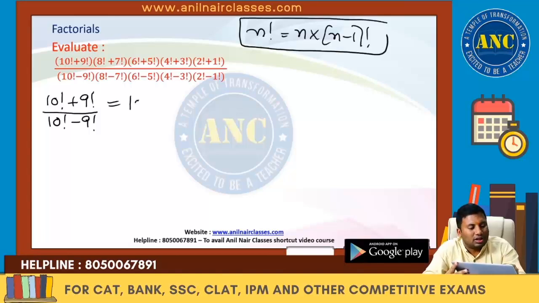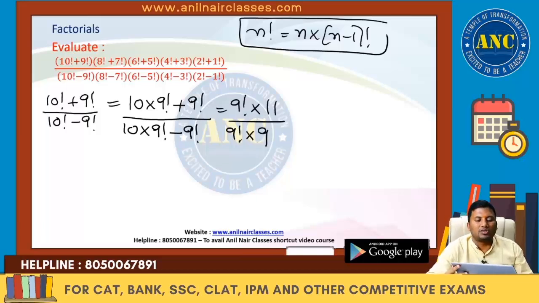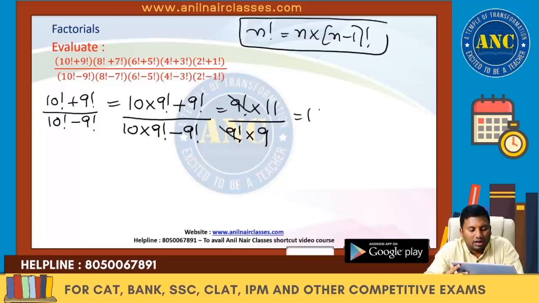So this is nothing but 10 into 9 factorial plus 9 factorial divided by 10 into 9 factorial minus 9 factorial. 9 factorial common, 10 plus 1 is 11. 9 factorial common, 10 minus 1 is 9. 9 factorial it is over. So the value is 11 by 9.